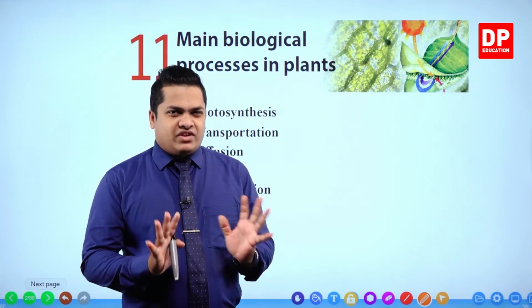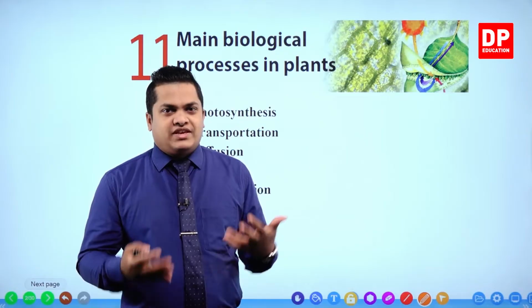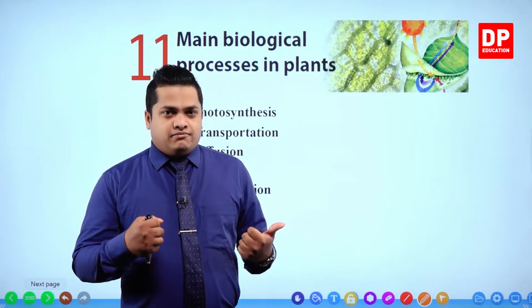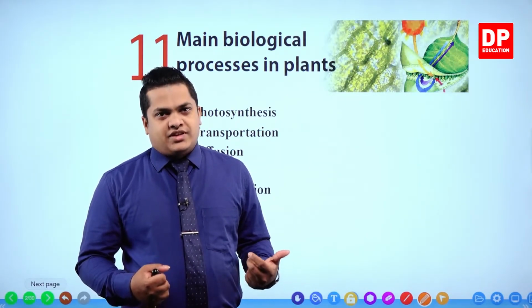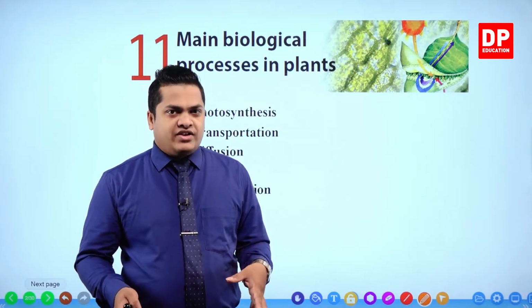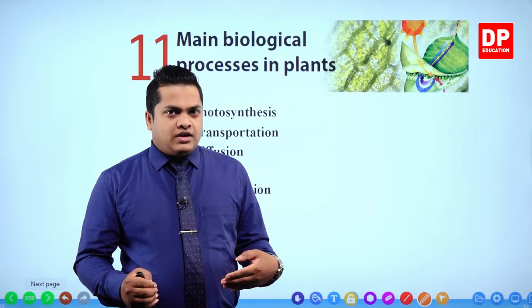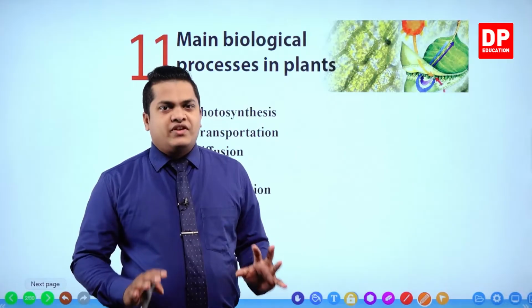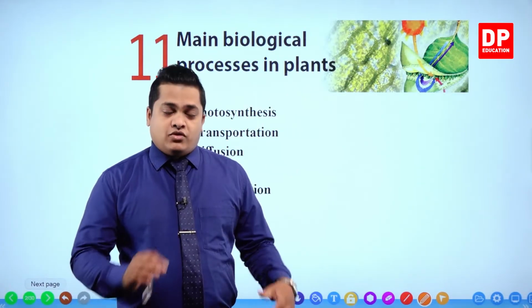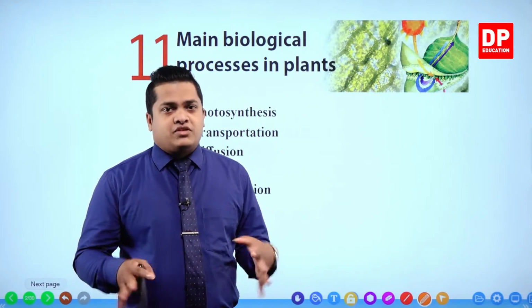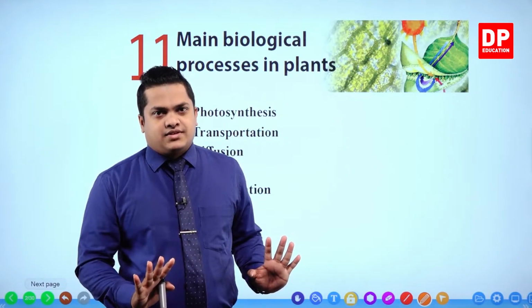So now I have given you just a brief idea of what's going to happen there. It's also a type of material exchange that occurs between the plant and the outer environment. However, unlike diffusion, there is a small difference in it. It's also happening because of diffusion, but there is a difference.